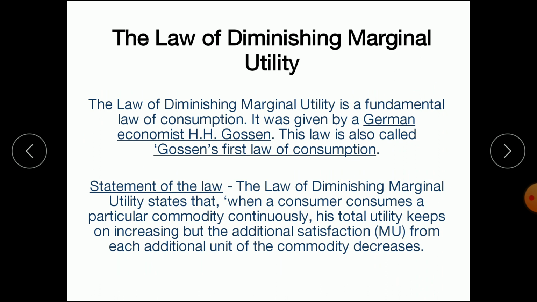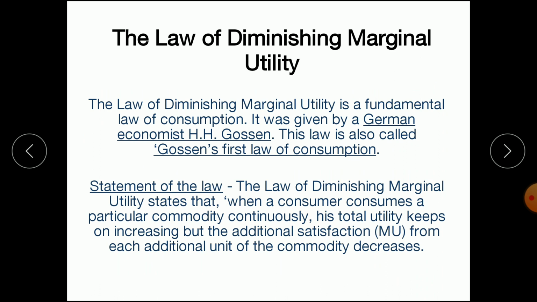Now what does the law say? The law says that when a consumer consumes a commodity again and again, his total utility keeps on increasing, but the additional satisfaction, the extra satisfaction from consumption of each unit of the commodity, decreases. For example, if I consume the first unit of apple, then the utility from that first unit will be very high.